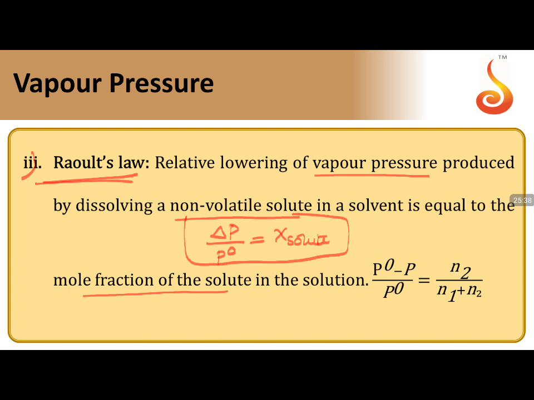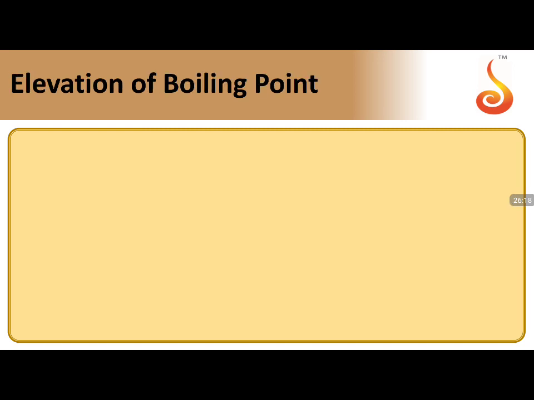Raoult's law is given as delta P by P naught is equal to X solute. The final formula can be taken as (P naught minus P) by P naught, delta P by P naught, is equal to N2 by N1 plus N2. For very dilute solutions, we can further change this into delta P by P naught is equal to N2 by N1, which can be written as W2 by M2 into M1 by W1, which makes calculations much easier in competitive examinations. So this is relative lowering of vapor pressure, one of the colligative properties after osmotic pressure.